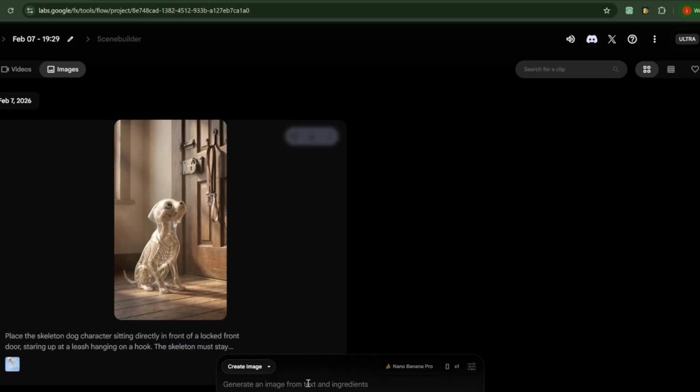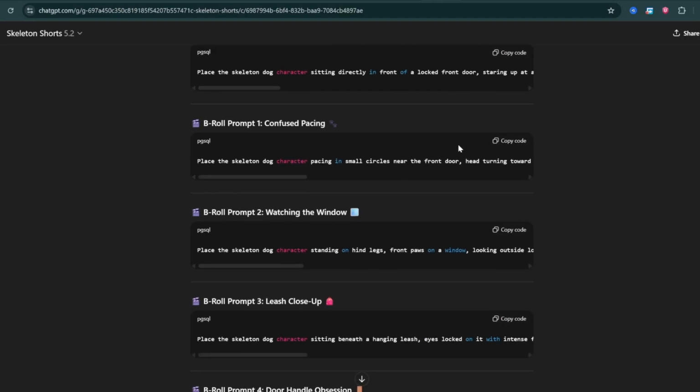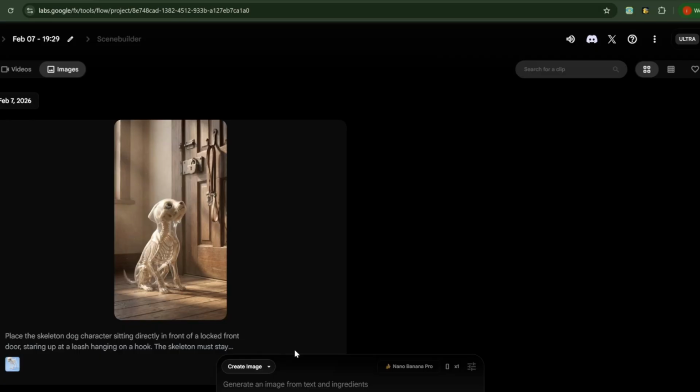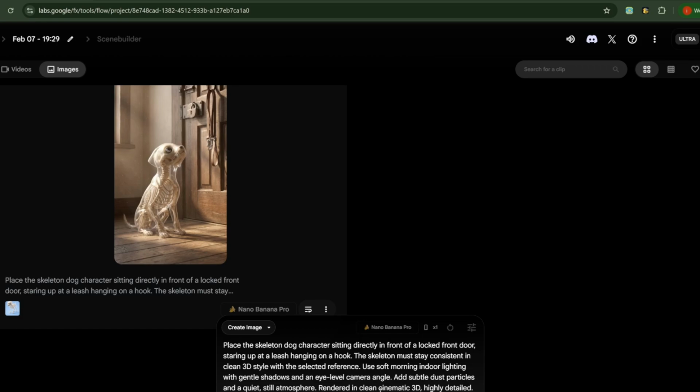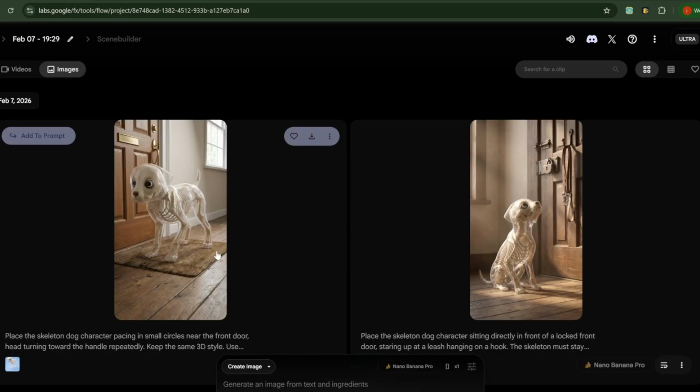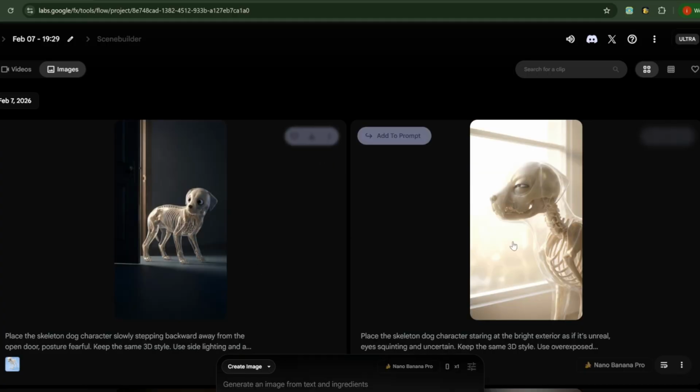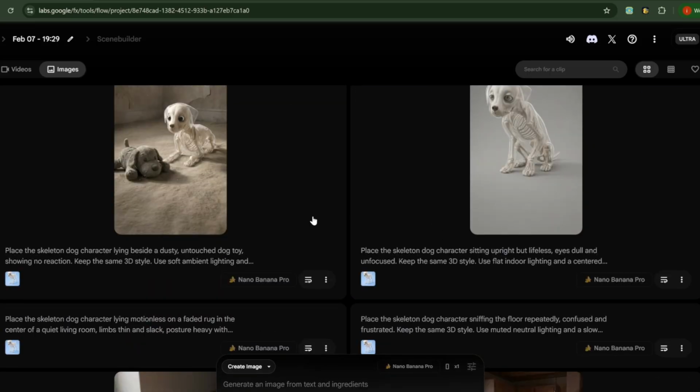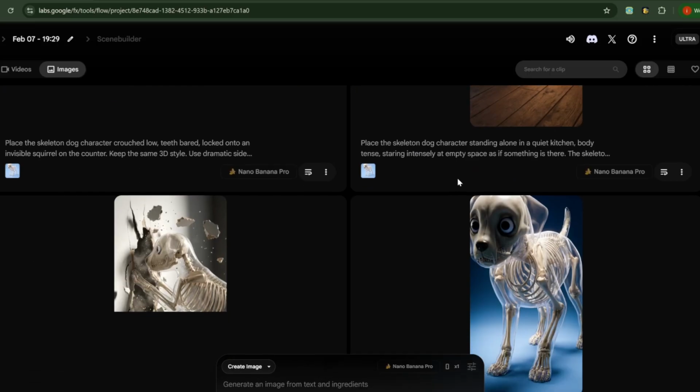We now have to do it for all the rest of the images. Just copy the second prompt and follow the same steps. So this is the second image. You see, it looks very good. So I'll now generate all the rest of the images and move to the next step. Okay, I am now done generating the images, and they look great here.